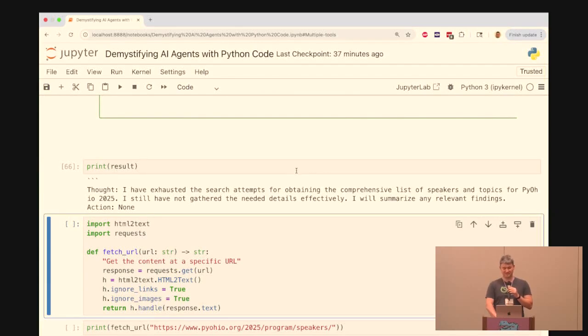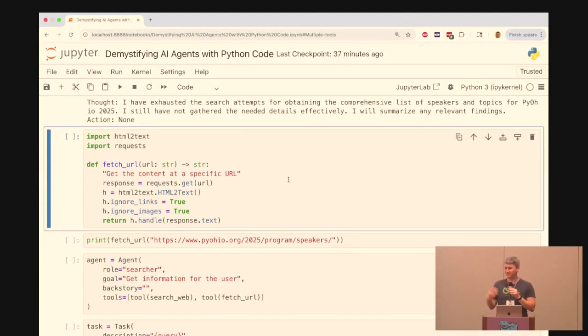Well, that's interesting. It got exhausted. The agent got tired of searching. So what was the problem? The problem is it can only search, but it can't go to the web page. So I need to give it another tool.